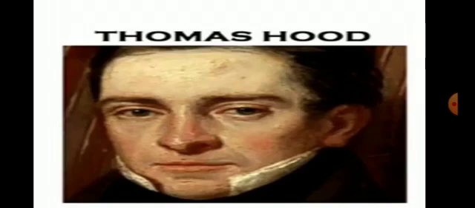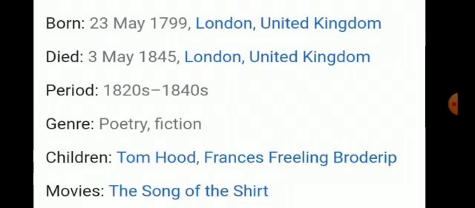This is the picture of Thomas Wood. He was born on 23 May 1799 in London, United Kingdom. He died on 3rd May 1845 in London, United Kingdom. His period was from 1820 to 1840, and his genres were poetry and fiction. His children were Tom Wood and Francis Freeling Brodribb. His work includes The Song of the Shirt.